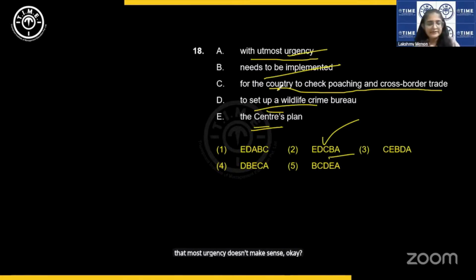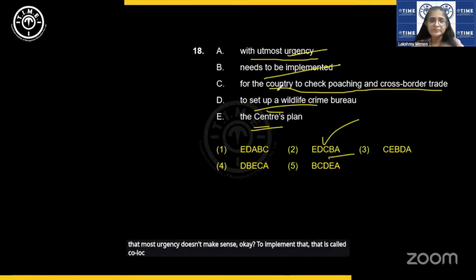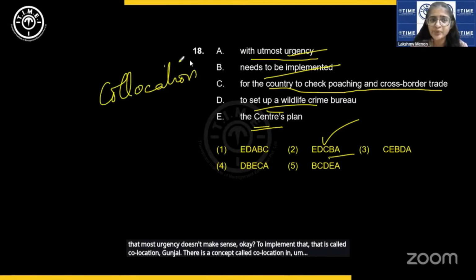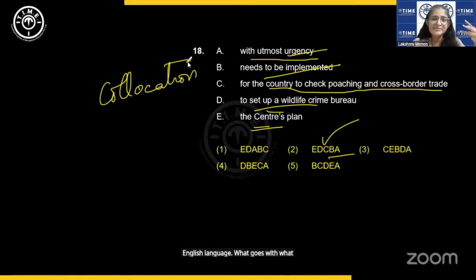Okay. To implement, that is called collocation, Gunjan. There is a concept called collocation in the English language. What goes with what? And that comes with familiarity. So if you ask me, why can't we say to set up something with utmost urgency? I don't know why you can't say that, but you don't say it. Understood. Because many things in the language are like that, right? Why is it like this? We don't know. Unlike in mathematics, where everything has a reason. Okay. So, compared to setting up something with urgency, here it needs to be implemented with utmost.